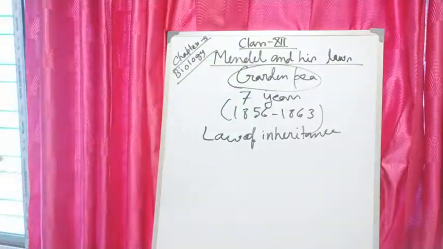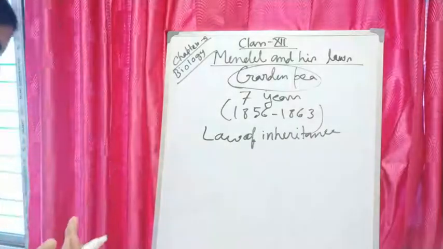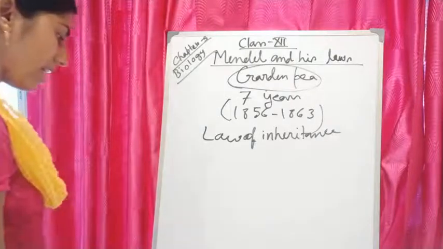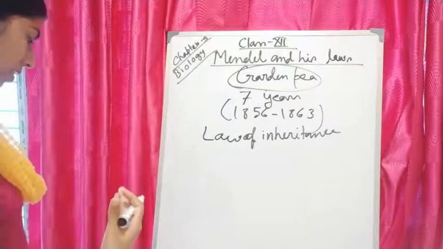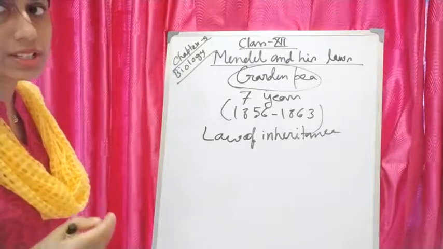And what are the other causes? The pea plant can be self-pollinated and self-fertilized. That's why he selected this flower, and the structure of the flower is very suitable for cross-pollination also.